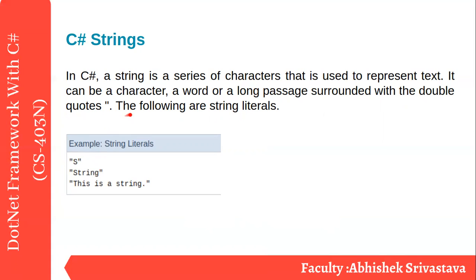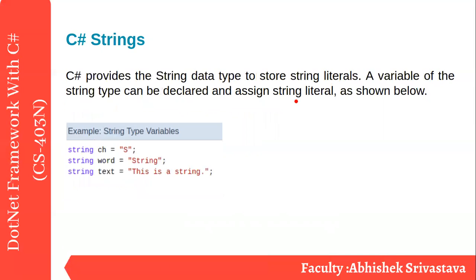Okay, the following are the string literals. Literals are the values assigned to any variable. So what value can you assign to a particular string variable? It is a string. You can see it is a character, it is a word, it is a line. In fact, you can also use a passage over here. Now C sharp provides a string data type to store string literals. A variable of a string type can be declared and assigned a string literal as shown below.